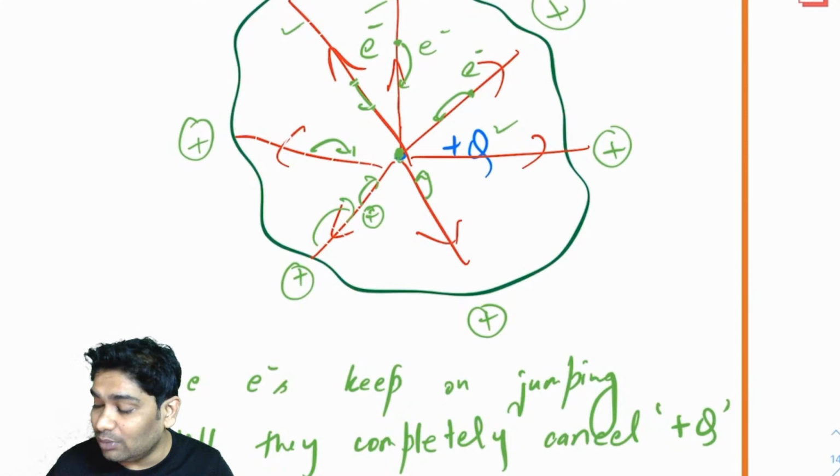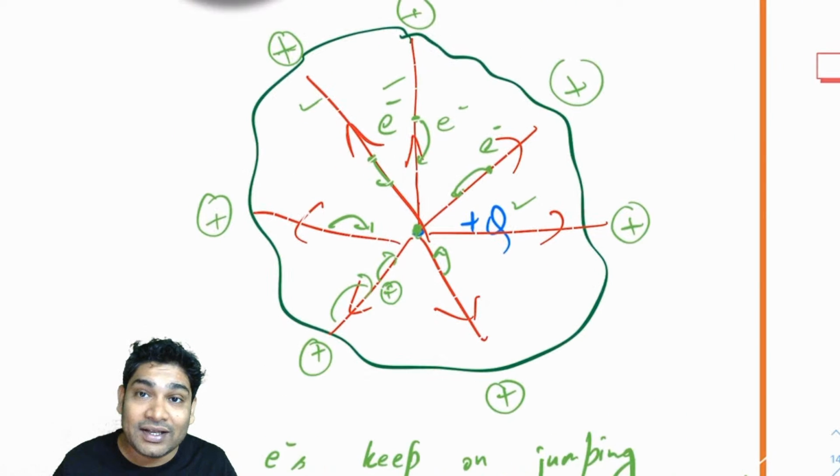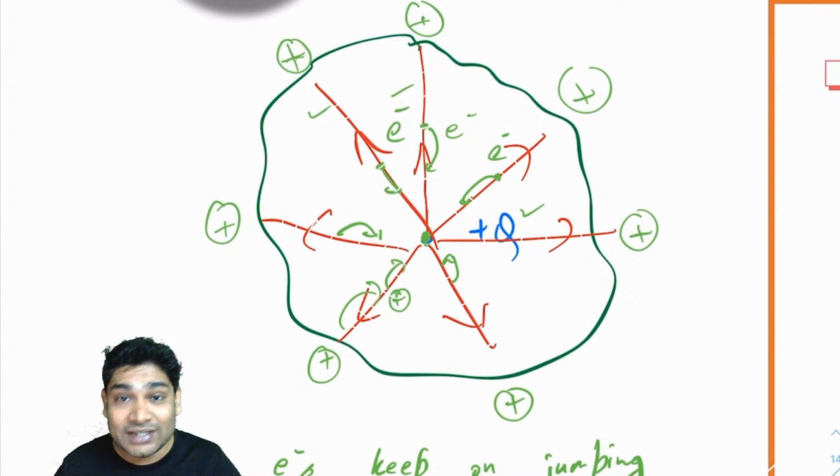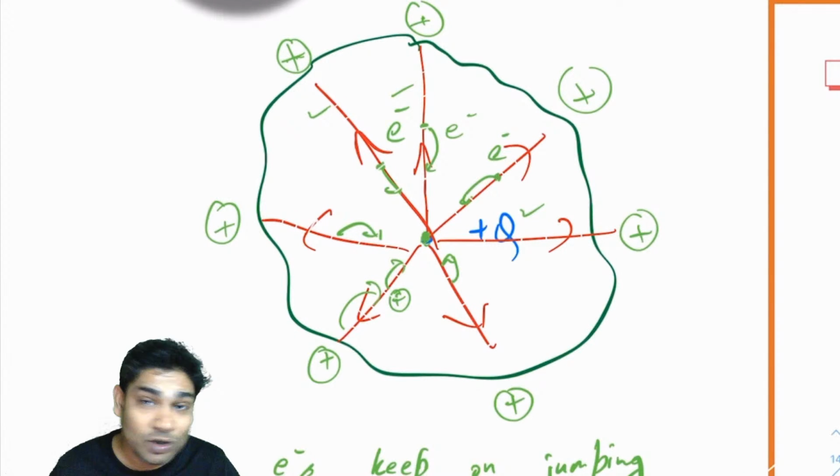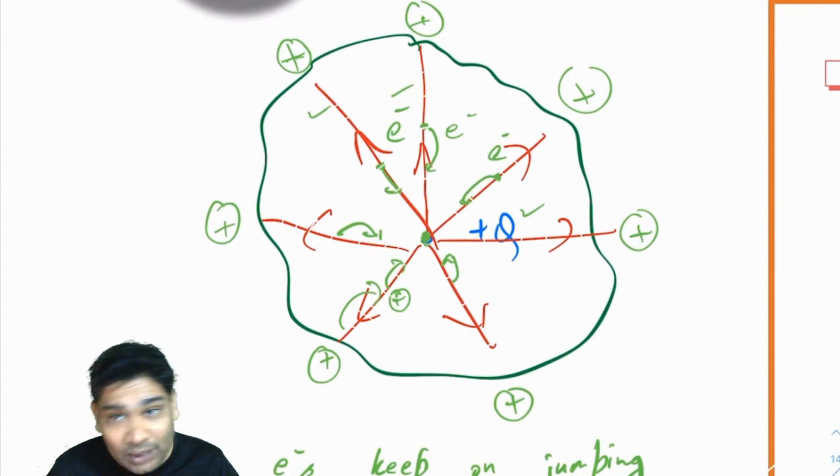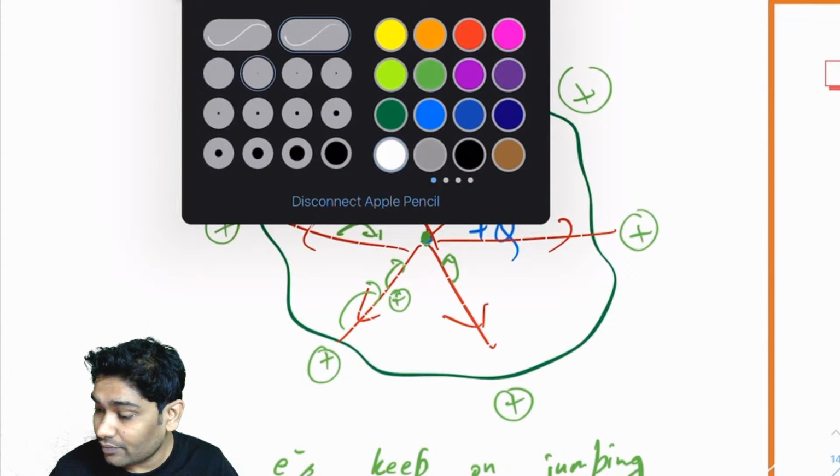Eventually, the moment this happens, all the electric field would be gone, and by that time all the charge would again have come to the surface. So any charge that you give will always come to the surface only. It won't stop anywhere else. The only place it can stop is at the surface. I hope you guys followed this.